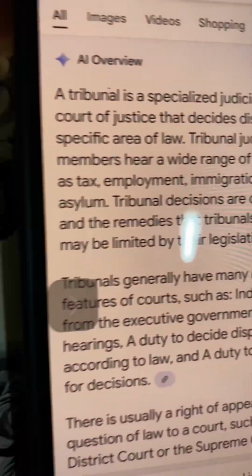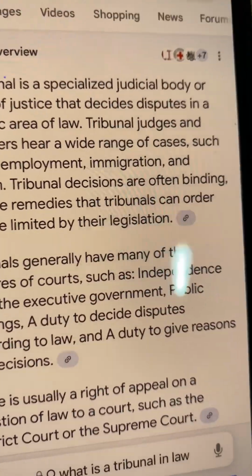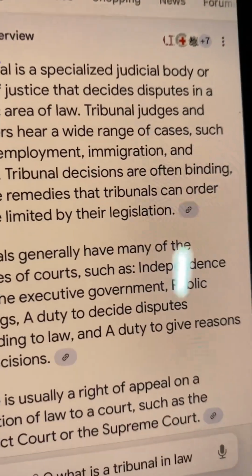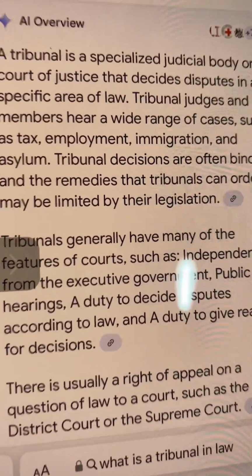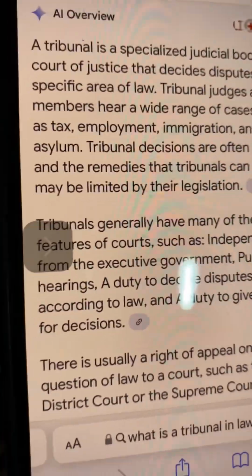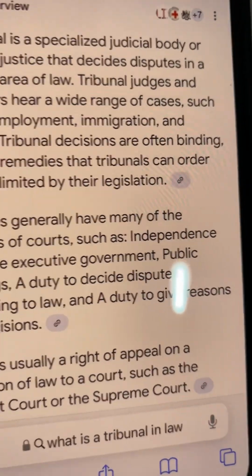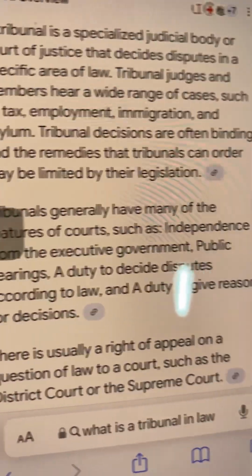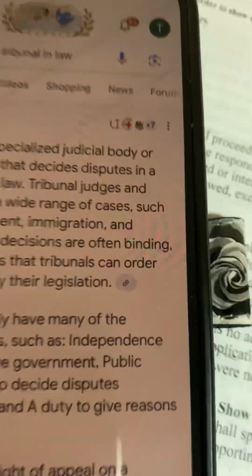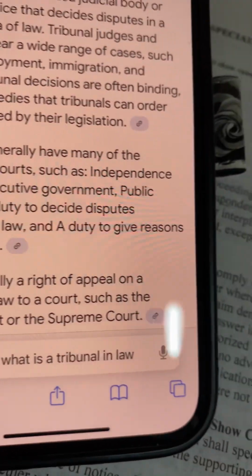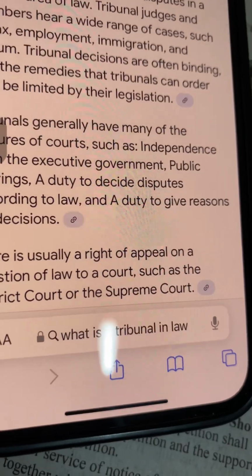Tribunals, immigration, asylum. Tribunal decisions are often binding, and the remedies that tribunals can order may be limited by their legislation. Tribunals generally have many of the features of courts, such as independence from the executive government, public hearings, a duty to decide disputes according to law, and a duty to give reasons for decisions. There is usually a right of appeal on a question of law to a court such as a district court or the Supreme Court. Okay, so we know what the definition is.